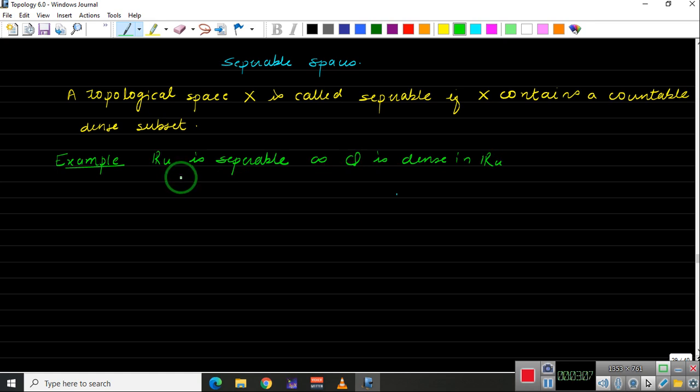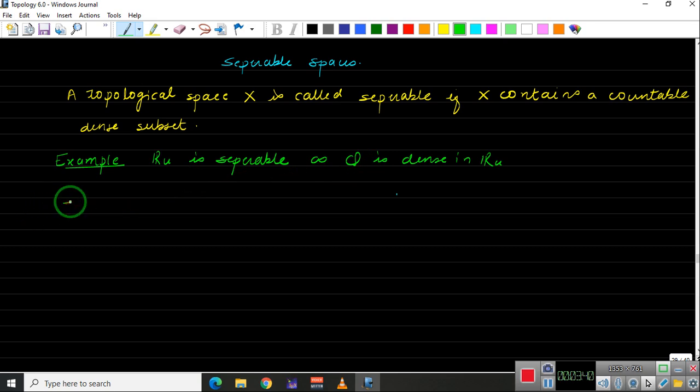If you have learned functional analysis, then we know there are many spaces which are separable, like L^p. Some spaces are not separable also. I think L infinity is not separable. Also, if a space is separable, then it has a Schauder basis or something; I don't exactly remember what it is. Okay, so let us talk about this topology here. R is separable as Q is dense in R.